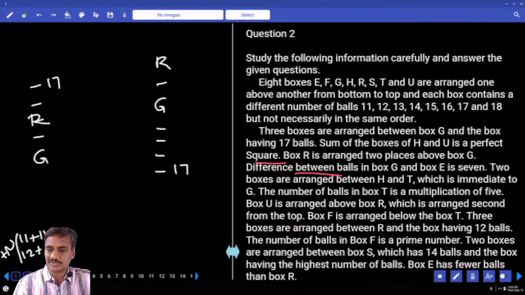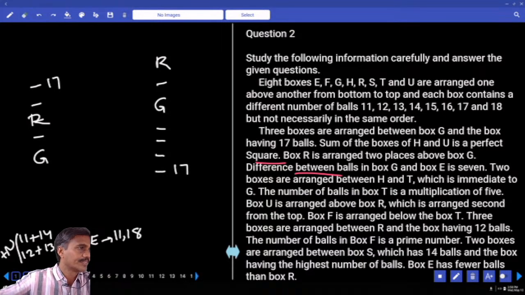And the difference between G and E is 7. Among these numbers, a difference of 7 means 11 and 18 are the values of G and E. G and E, what are the values? 11 and 18. Together, 11 and 18, the difference is 7.